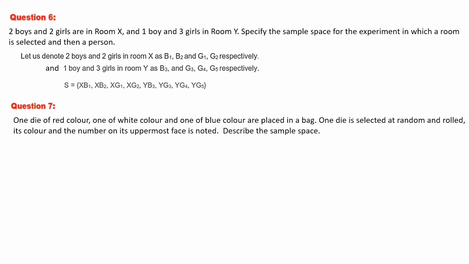And then you are rolling. And after rolling you will note 2 things. One is the color of the die and another one is a number which is coming up on the top face of the die. Describe the sample space.